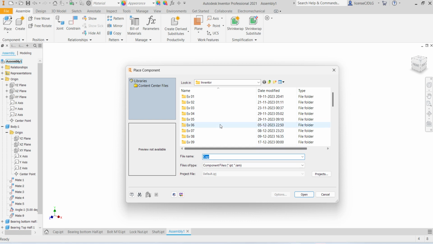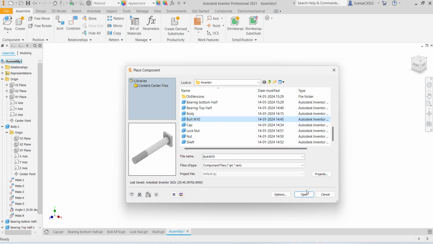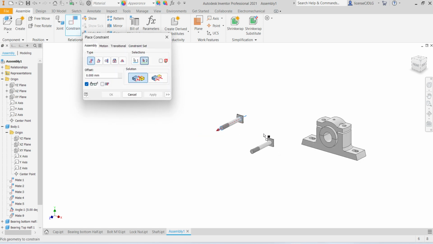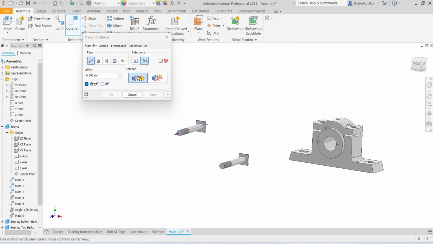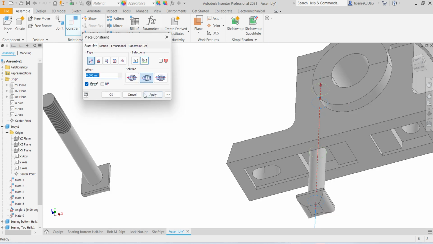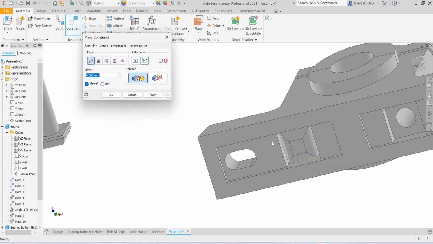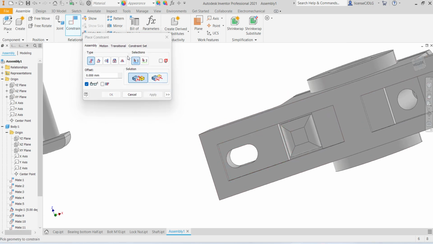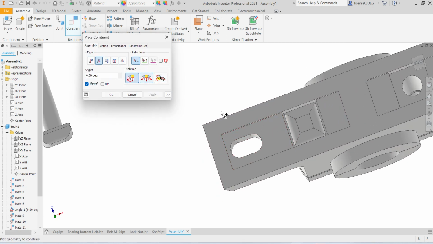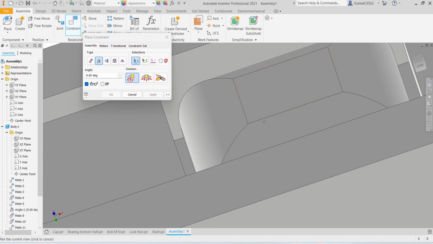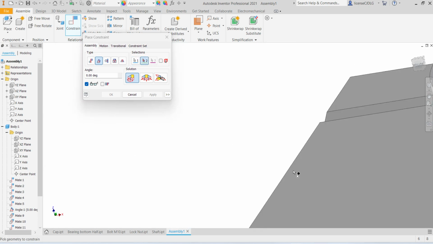Again take the bolt, apply. Select both the surfaces. Here select angle, select this surface and bolt surface.